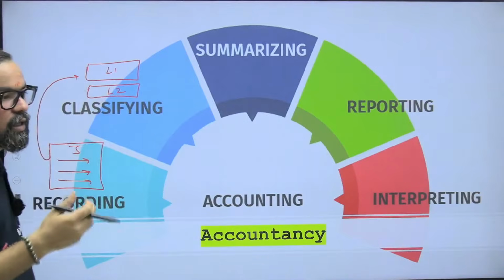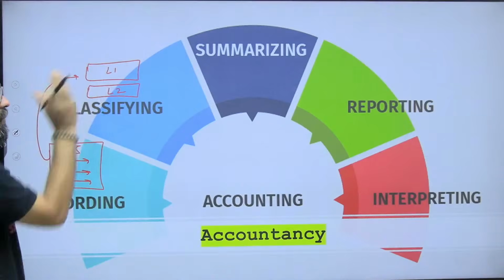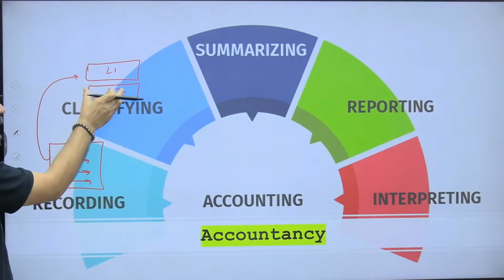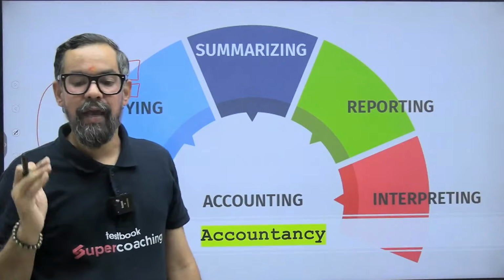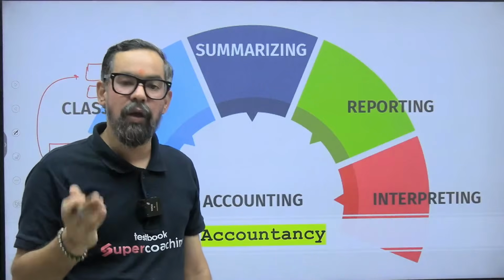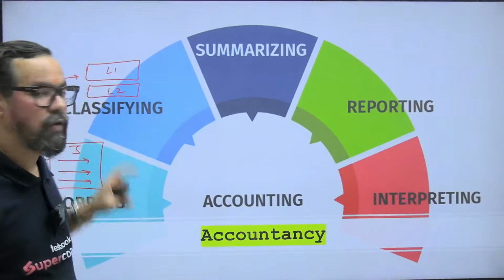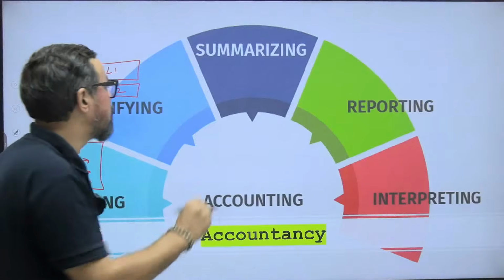Like sales, let's say mixed match sales, all the sales entries will be part of the sales ledger. We have done a number of purchases, all the purchases will be part of your purchase ledger. Let's say we have capital contribution from the owners in different forms, that will be part of our capital ledger, right?